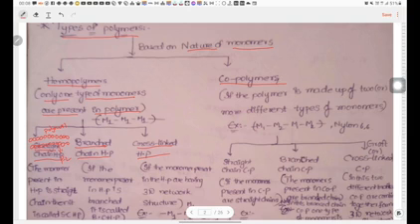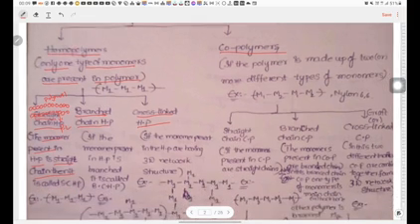So these are like this. If the monomers present in the homopolymer are in a straight chain, then it is called straight chain homopolymer.